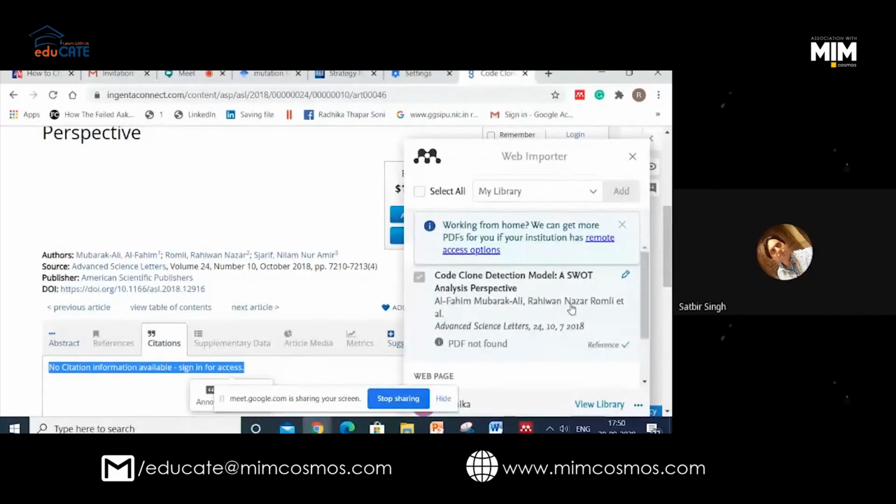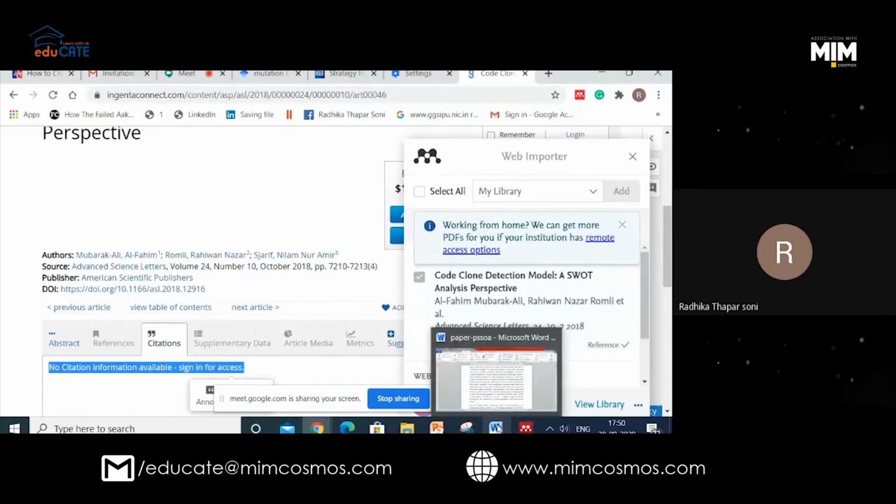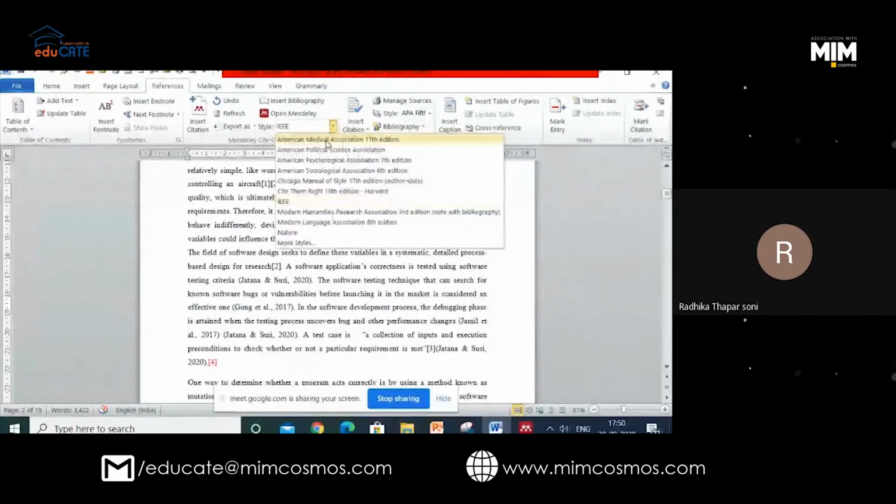And changing the different style of citation is provided in the Mendeley Word toolbar. You have seen. Please see this. These are various styles.